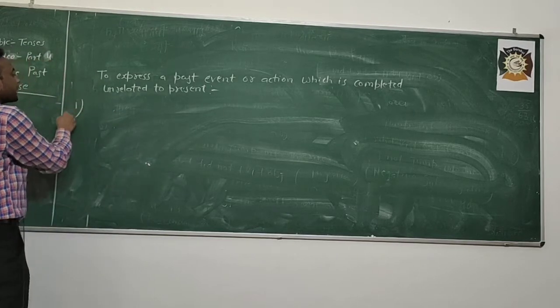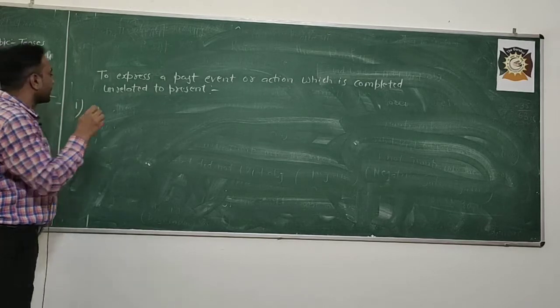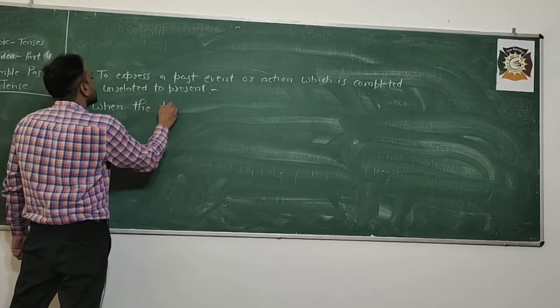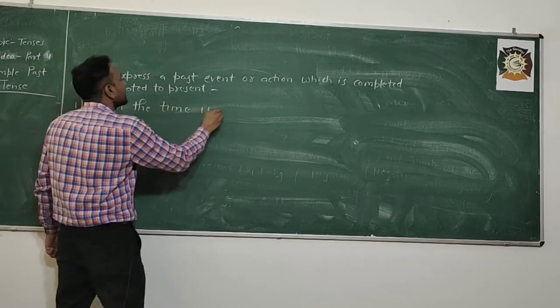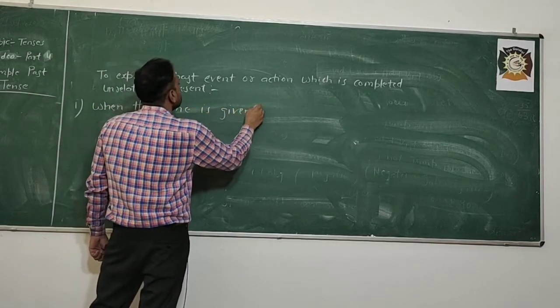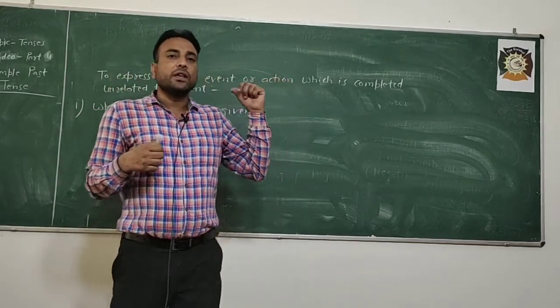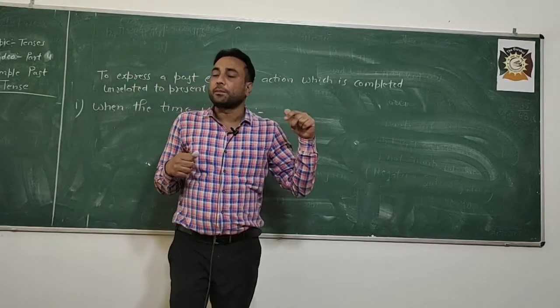The first is when the time is given. When the time is given to us, then we always use simple past tense.